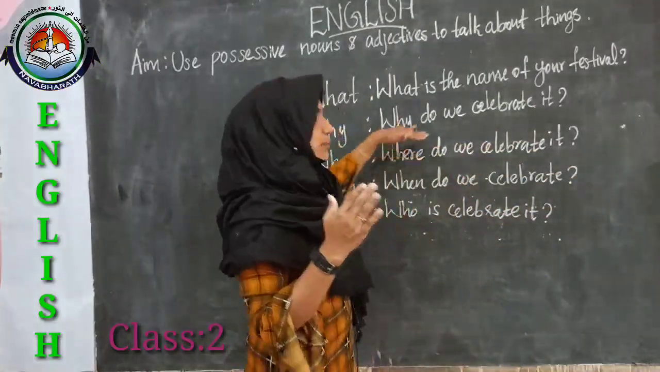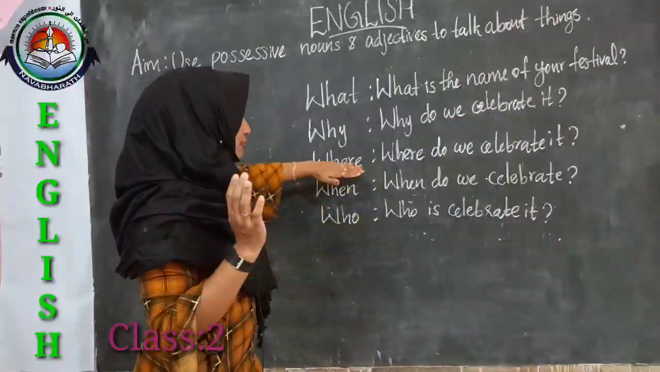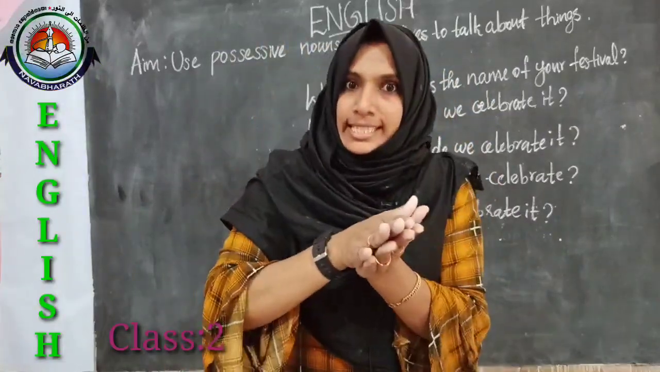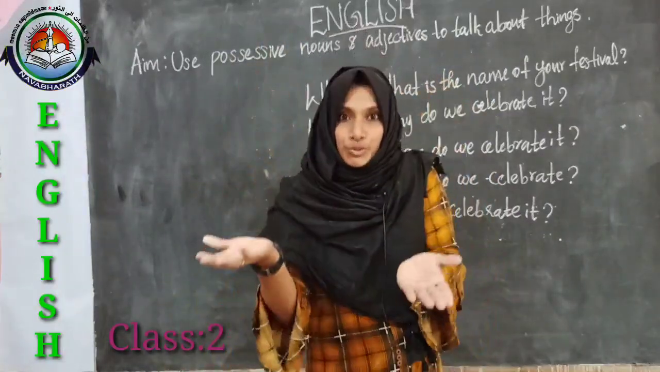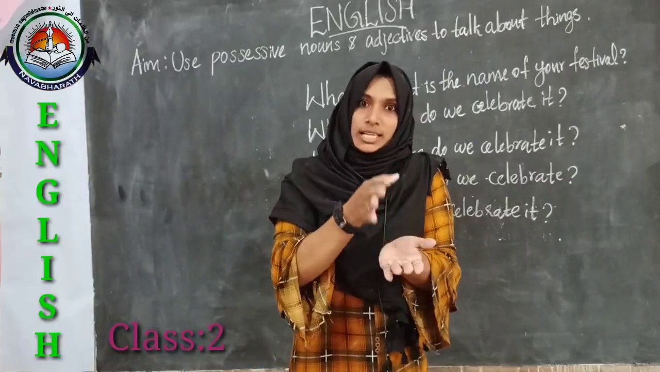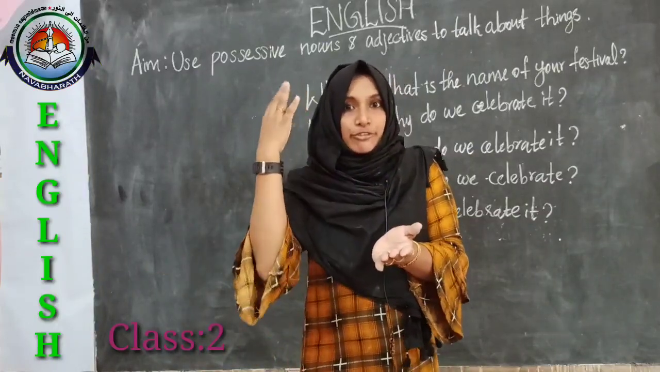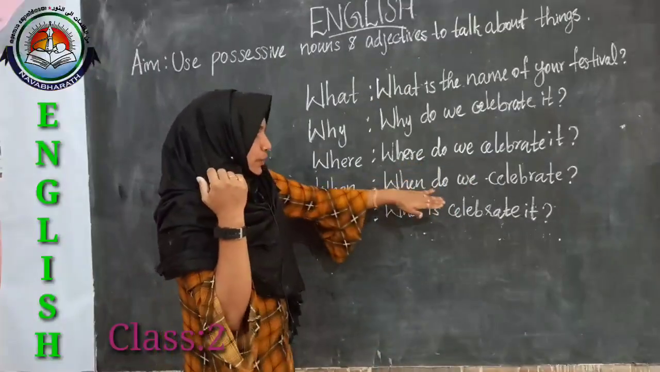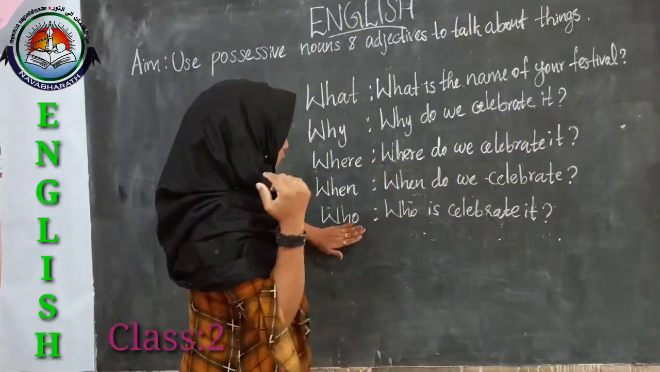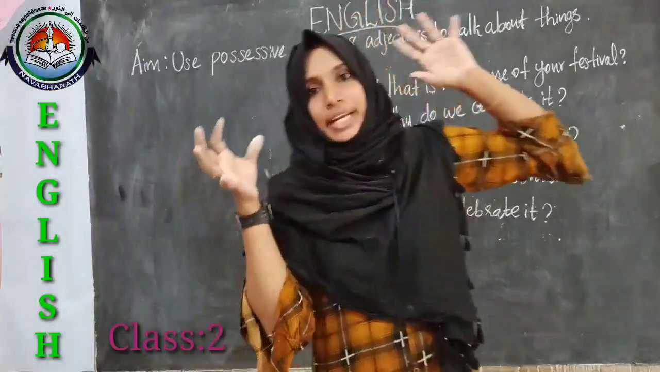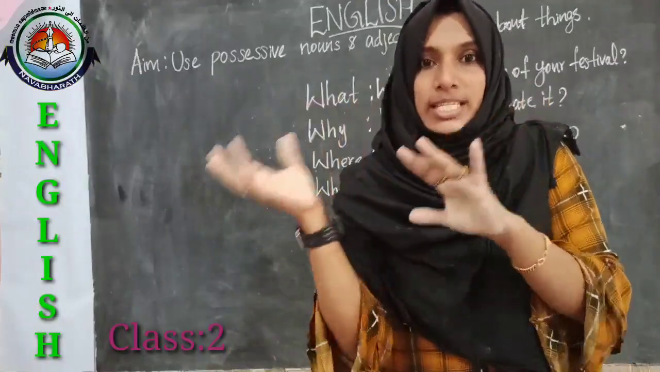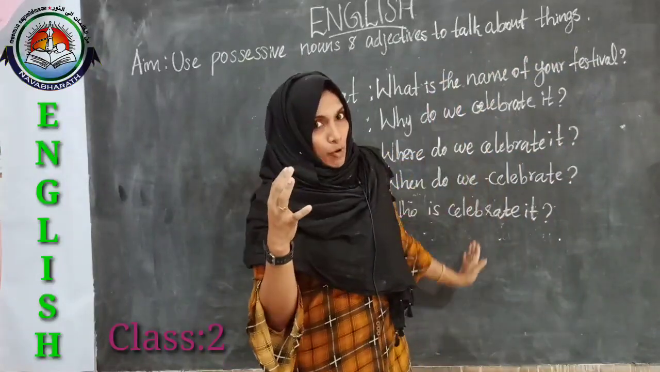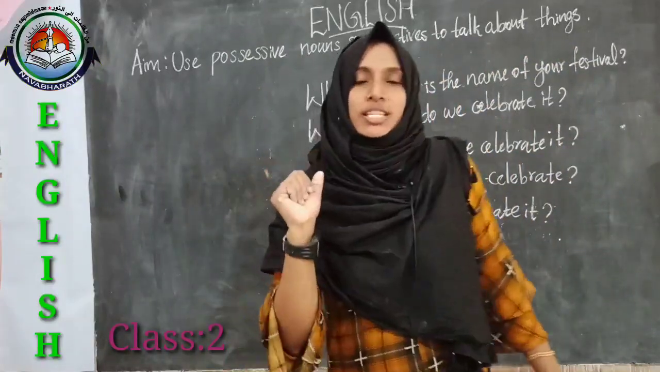So here you have to write the reason, and where. Where do we celebrate it? Do we celebrate it in a church, or do we go to a temple or a mosque? Like that you have to think where we are celebrating that festival. Then when do we celebrate, and who celebrates? Who are the people who celebrate it? Like that you have to think based upon these 5 question words.